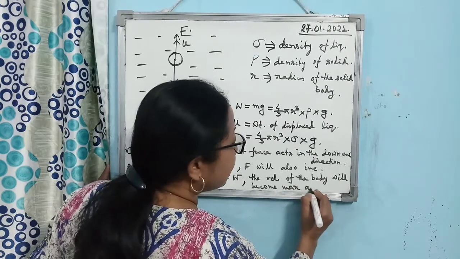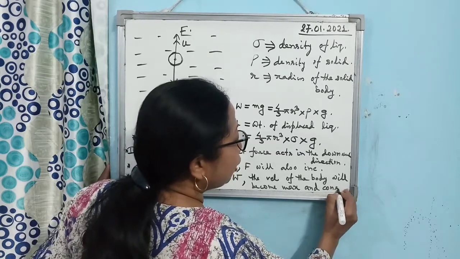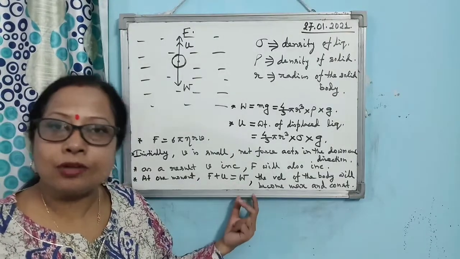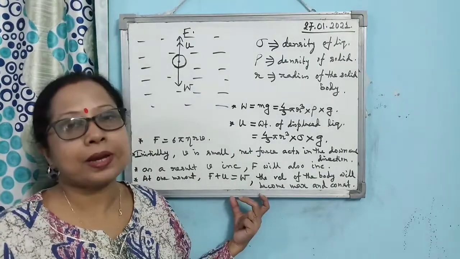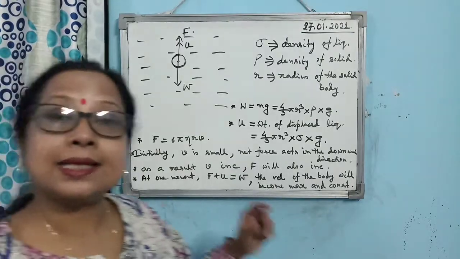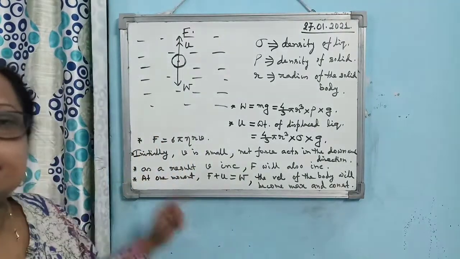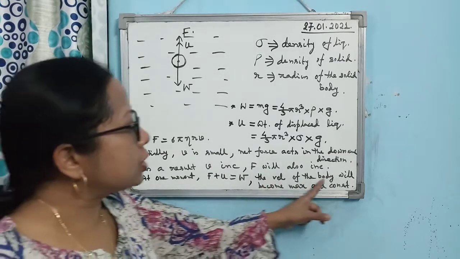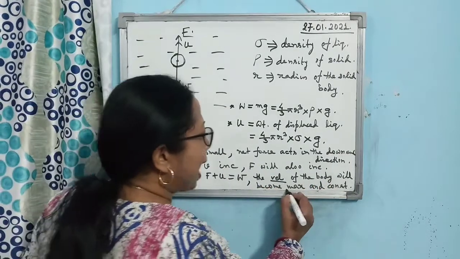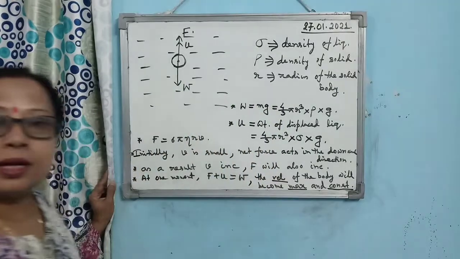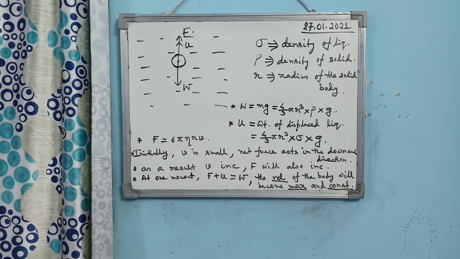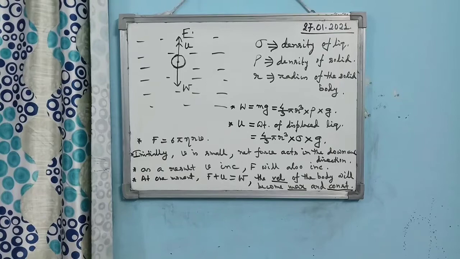Why constant? Because the net force is 0. The net downward force and net upward force have become equal, so the resultant force acting on the body is 0. So the velocity of the body becomes maximum and constant. This constant maximum velocity with which the body falls down is known as the terminal velocity.